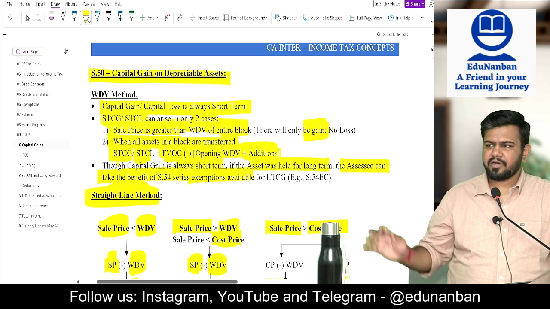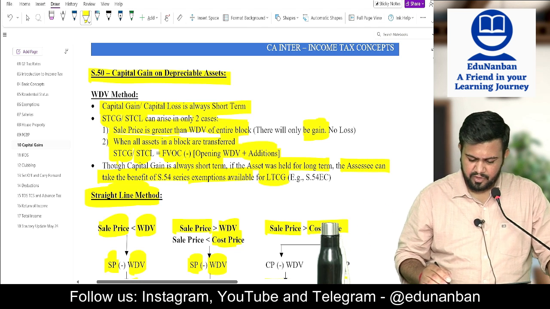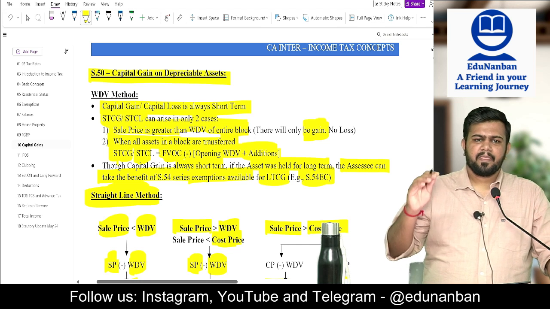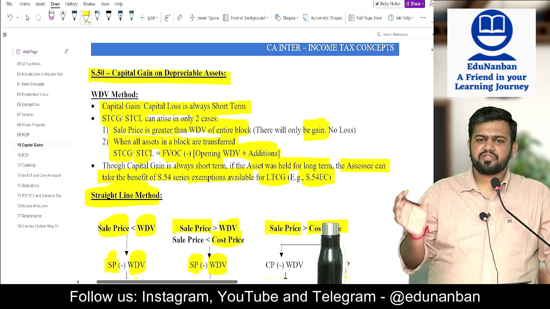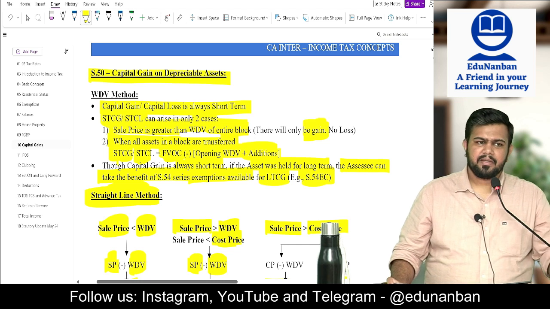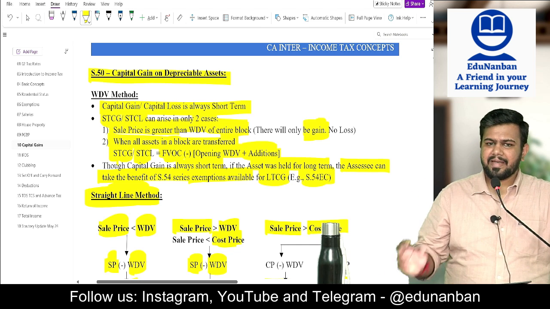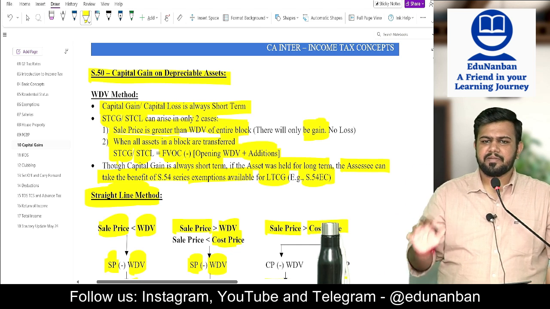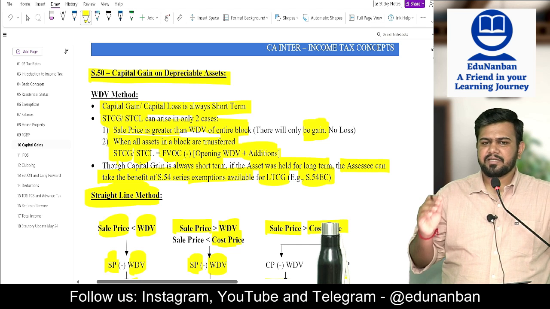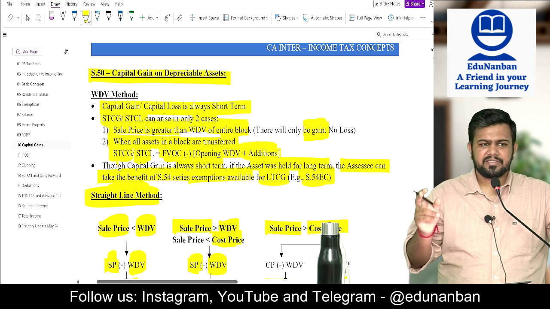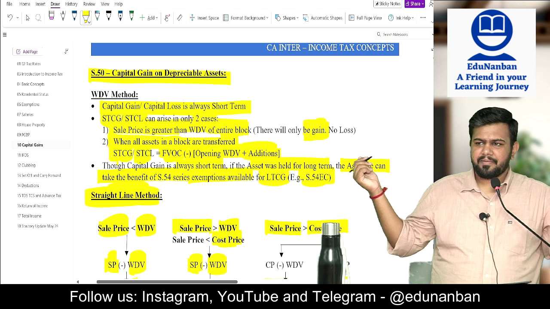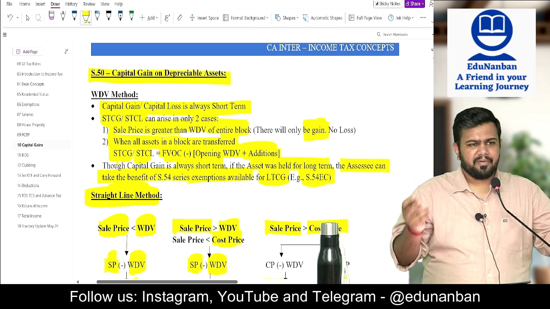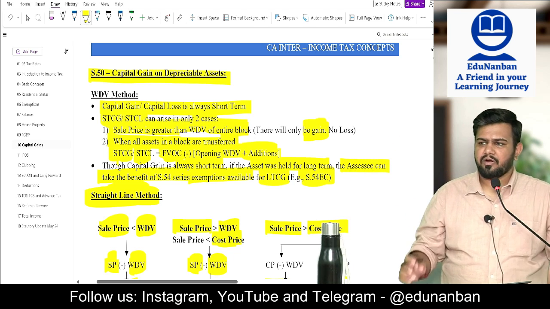This has come after a court case law for long term capital gain. So, sir, my asset was a depreciable asset and there was short term capital gain, but this asset was held for long term. Can I invest in 54EC and claim exemption on this short term gain? Answer is yes. Even though 54EC is available only for long term gain, here it is short term capital gain, still you can take the benefit because the asset was held for long term.